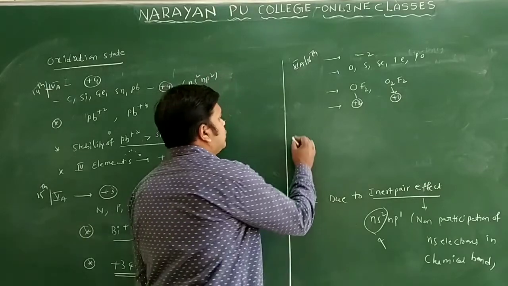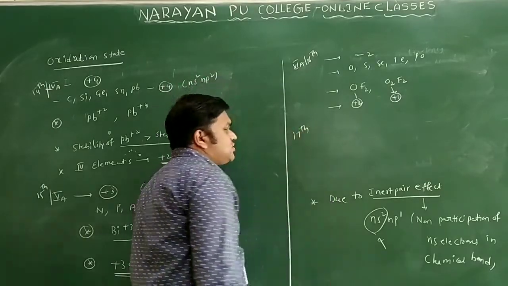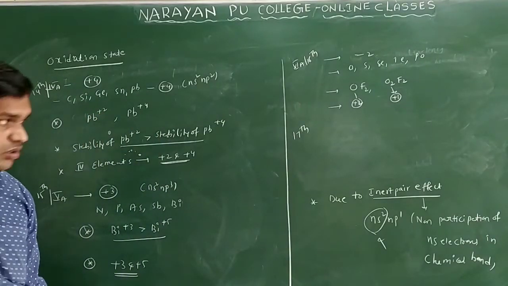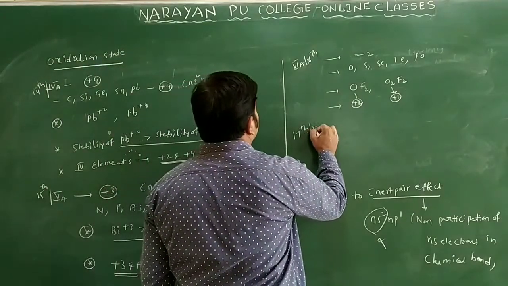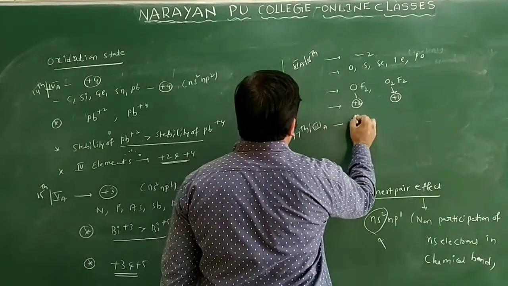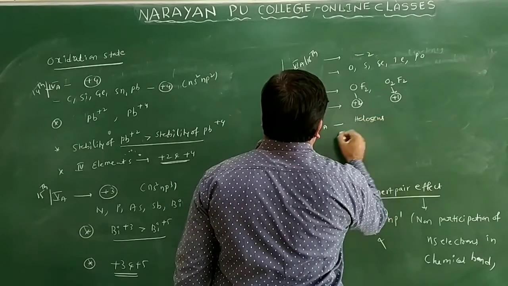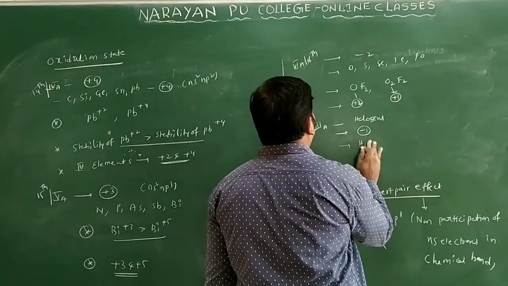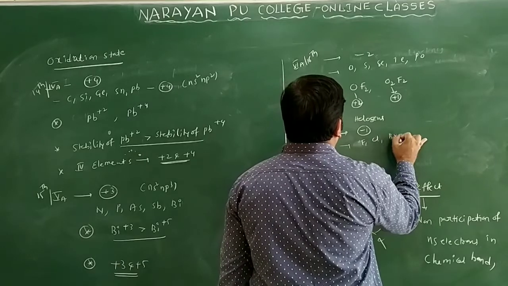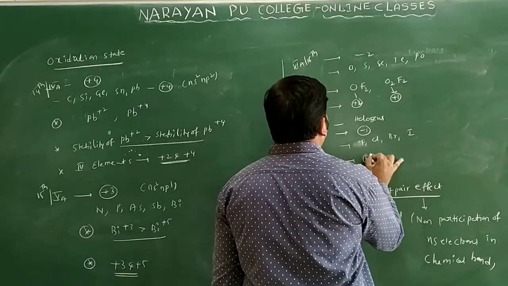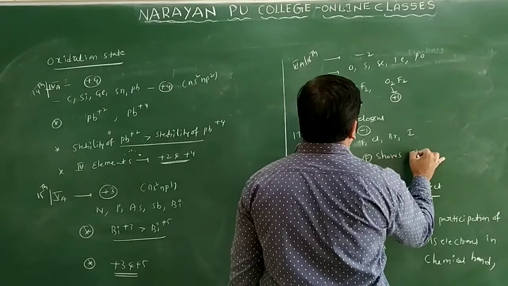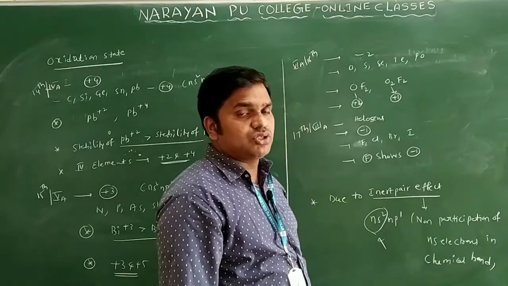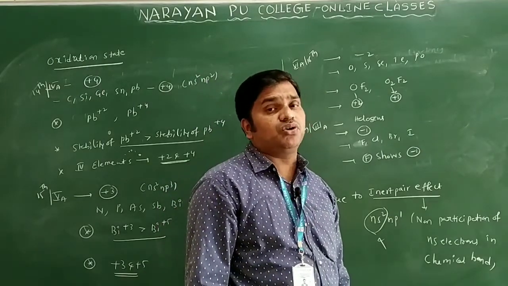Now we will see the 17th group elements. These 17th group elements are halogens only, the 7A group. The general oxidation state of halogens is minus 1. The elements are hydrogen, fluorine, chlorine, bromine and iodine. Fluorine shows the minus 1 oxidation state only, but the remaining atoms, chlorine, bromine and iodine, show positive oxidation states as well.